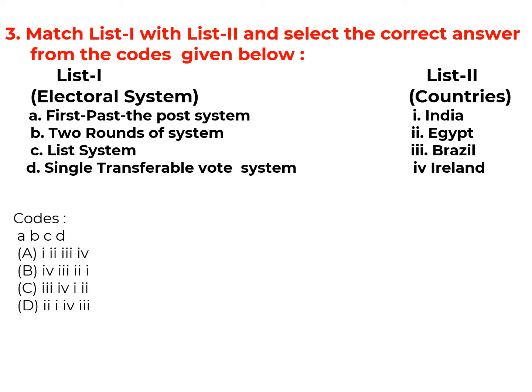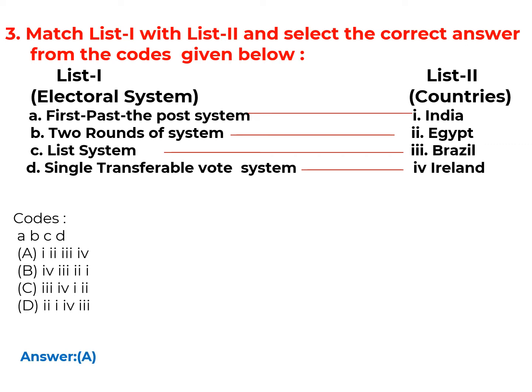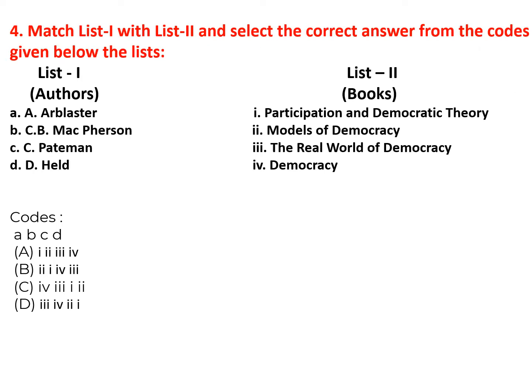Now you have to match the electoral system with countries. Let us see one by one. First past the post system. This system is followed in India. Two rounds of system. This system is followed in Egypt. List system is followed by Brazil. Single transferable vote system is followed by Ireland. So the correct option for this question is option A. 1, 2, 3, 4.